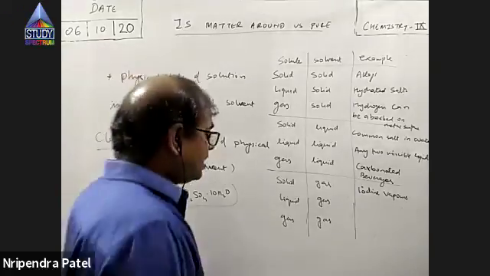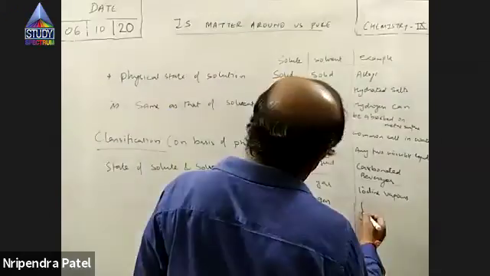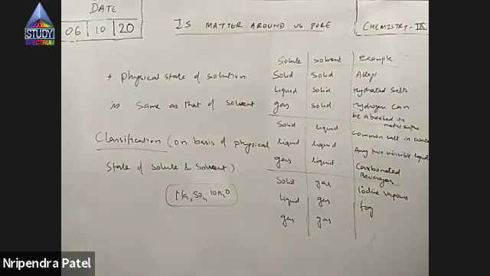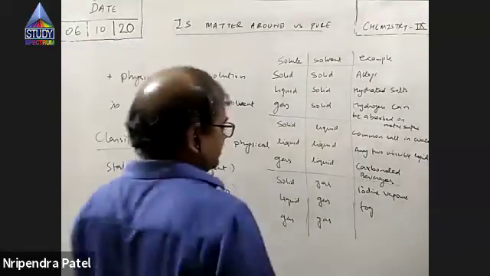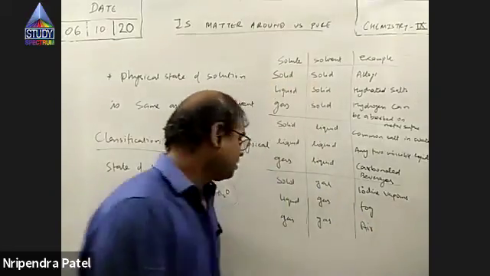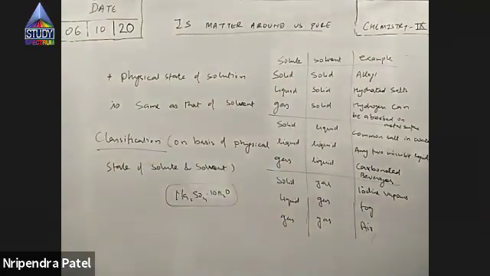Now, liquid in gas. The common example in our daily life is fog. So fog is one of the examples of solution of liquid in a gas, right? Then finally we have gas in gas, our atmospheric air. Air is example of solution of gas in gas, that is solute and solvent, both are gaseous, right?